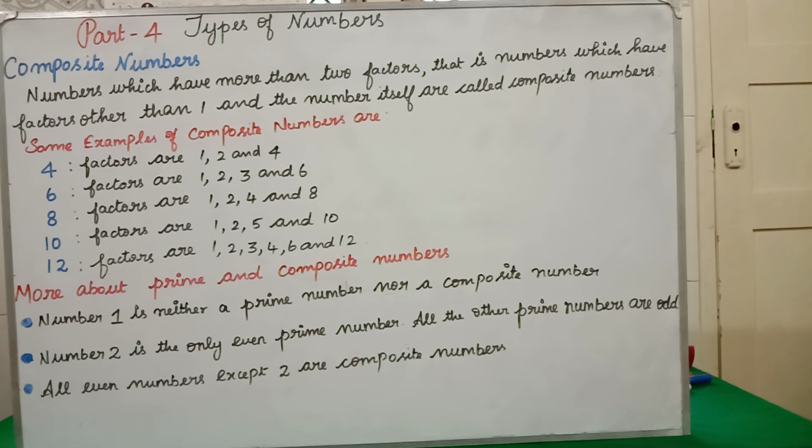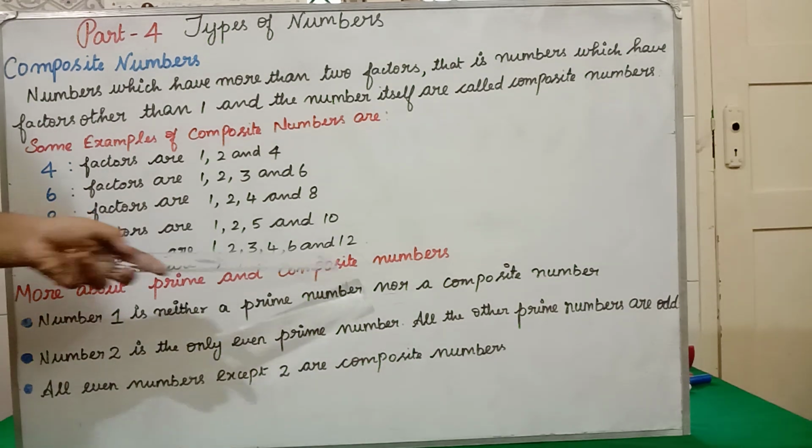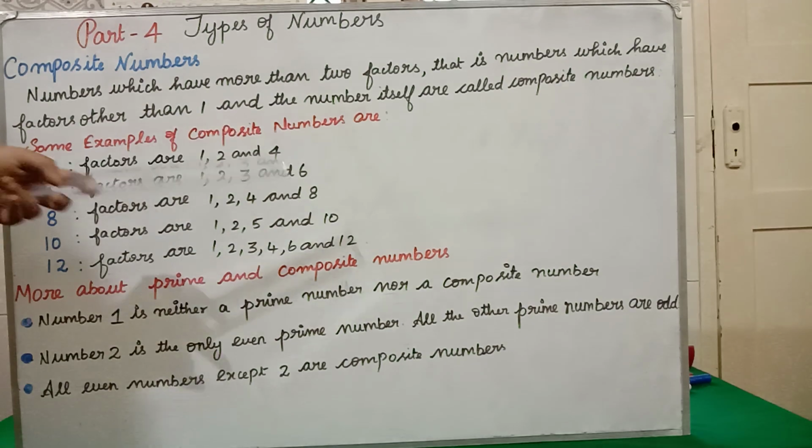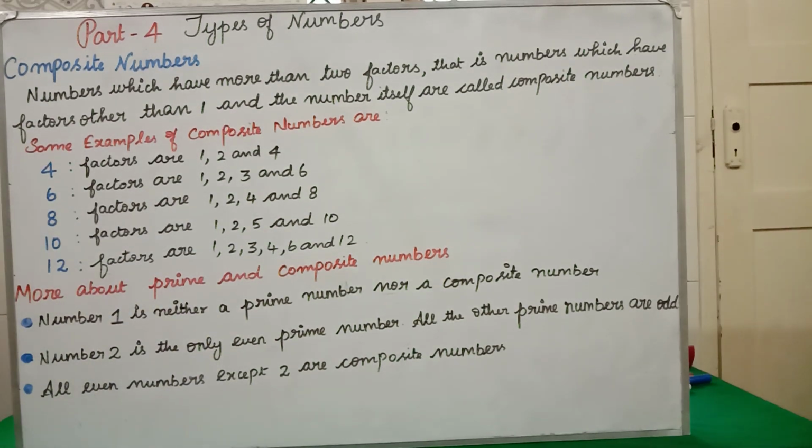12, if you consider how many factors are we having in 12? 1, 2, 3, 4, 6 and 12. So totally how many factors are we having? Totally we are having 6 factors. So 12 is again what? Composite number. Composite number means which has more than 2 factors. It has to have factors other than 1 and the number itself to be called a composite number.